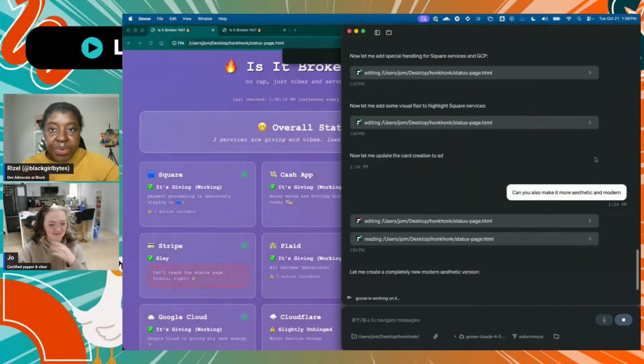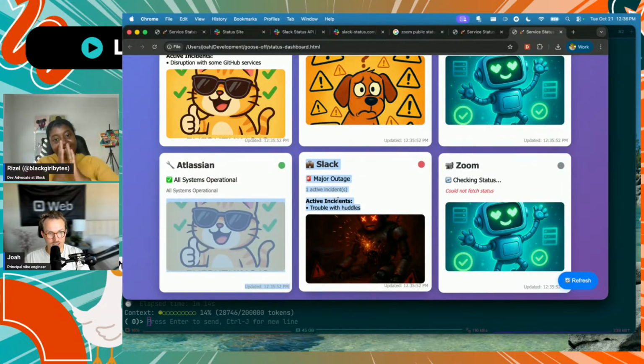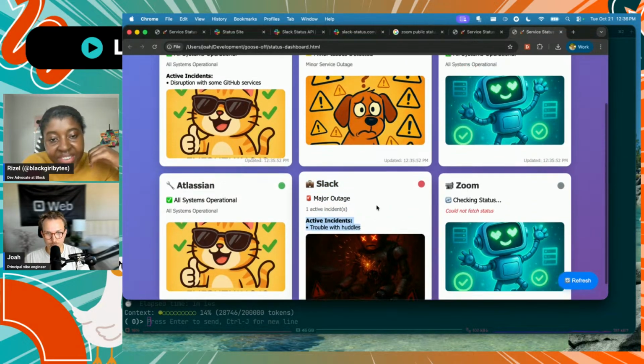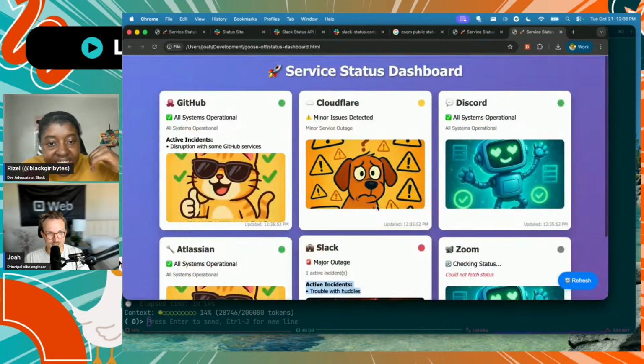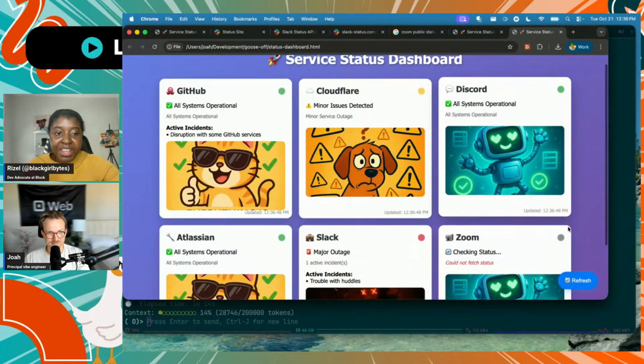All right. We're out of time. Dun dun. I'm gonna go over to Joah, see what his ended up at. I got Slack working. It shows that there's an active incident, that there's trouble with huddles, but I wasn't able to get the Zoom status working, but it's working. Nice. Oh my God. I'll bring you guys both together.